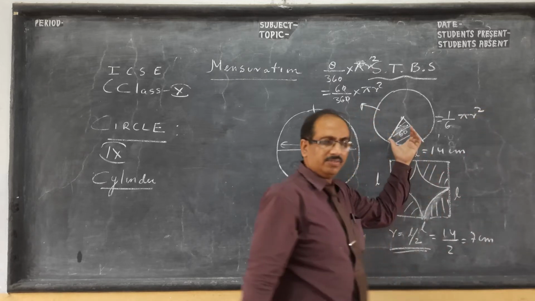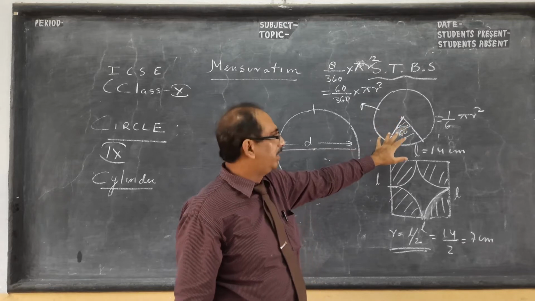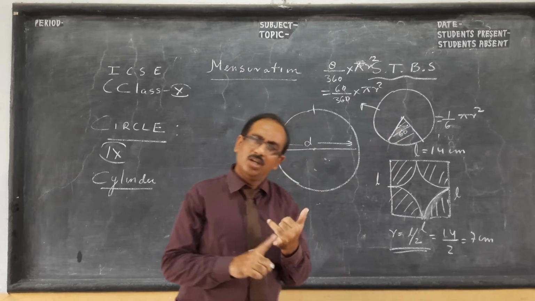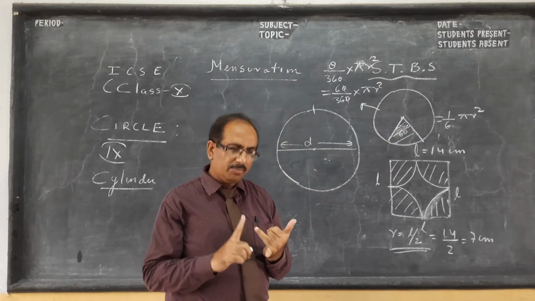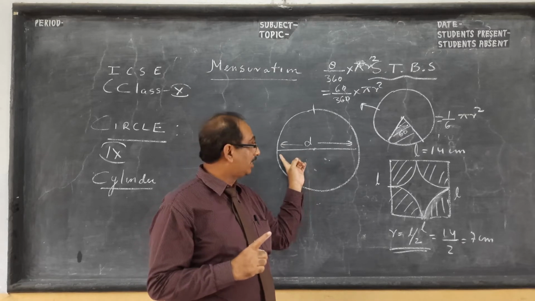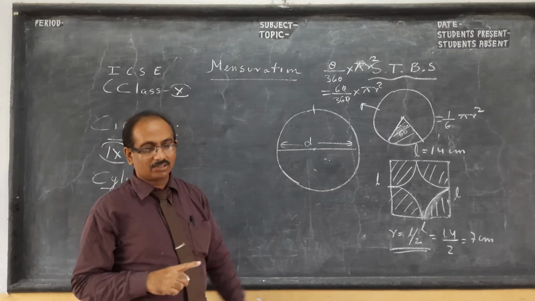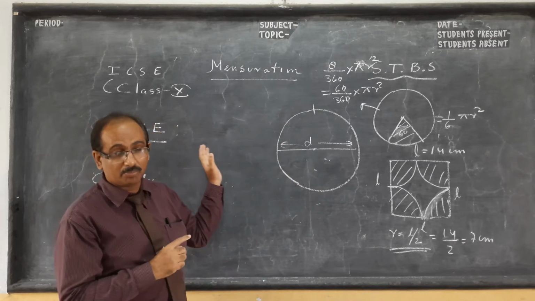So this is a sector, which we will see. This is not in geometry, if you see my video. Generally the geometry video will be called that. You can see that video, children. You will get a very basic idea of the circle. What is this? It is a chord. A diameter is a chord which passes through the center of the circle. Diameter is the longest chord. Now going back to the mensuration part.